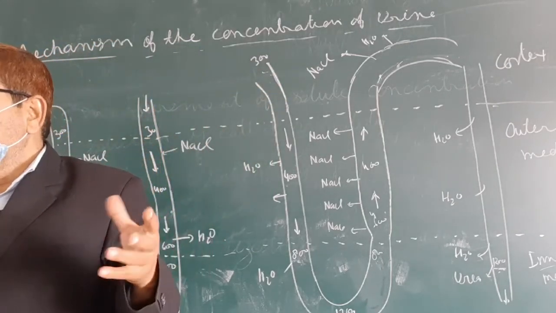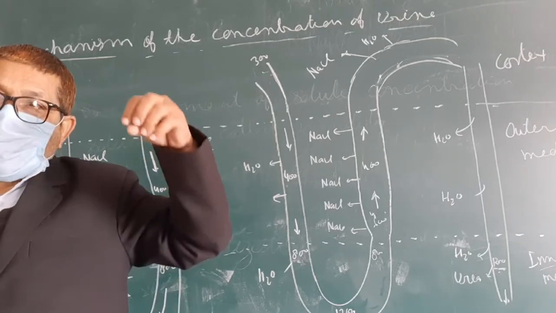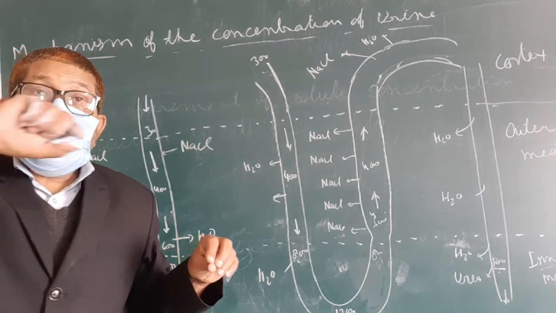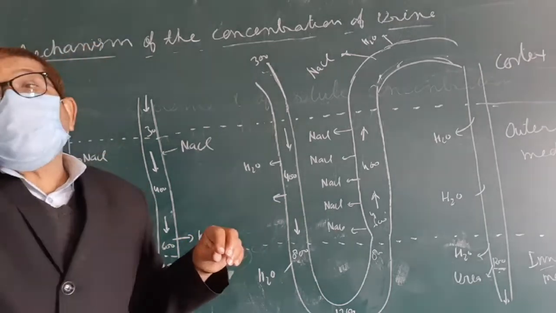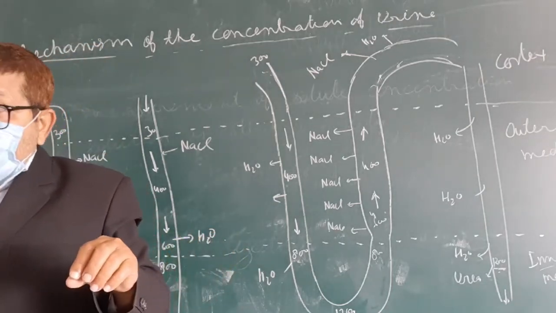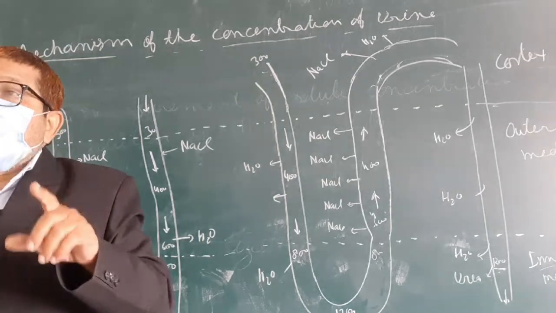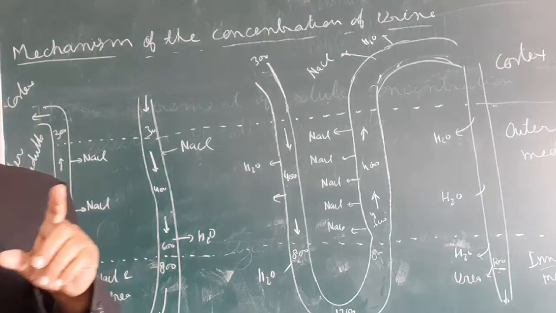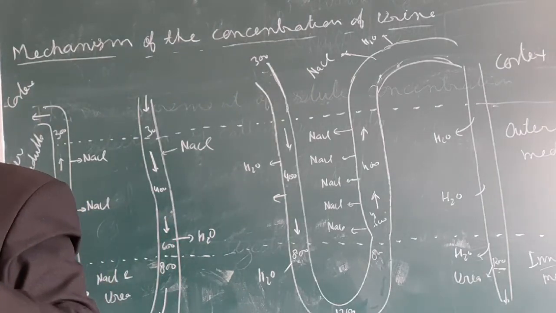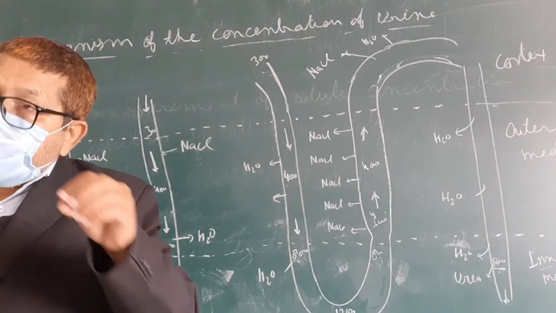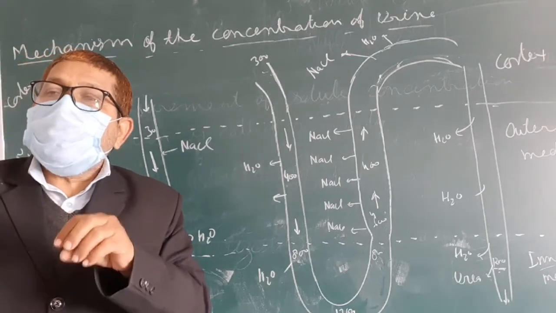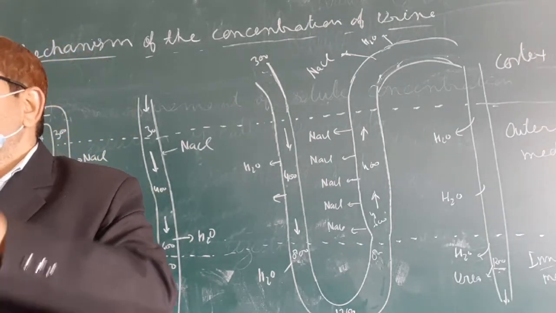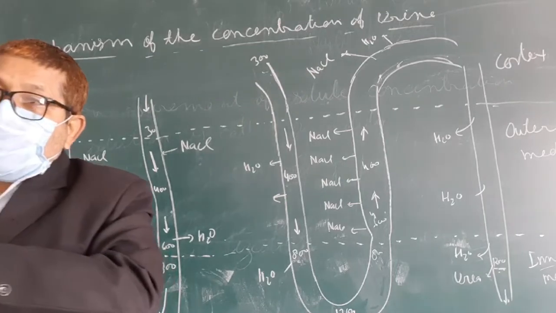From the afferent arterioles, blood enters into the Bowman's capsule, and here ultrafiltration takes place, and after ultrafiltration it comes out via the efferent arterioles, and the efferent arterioles make the peritubular capillary network, and some of the peritubular capillary network forms the vasa recta.